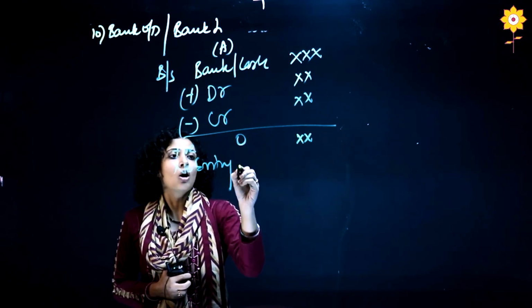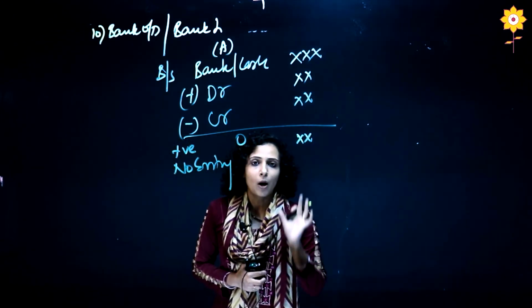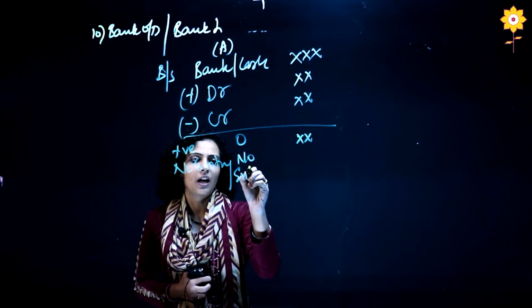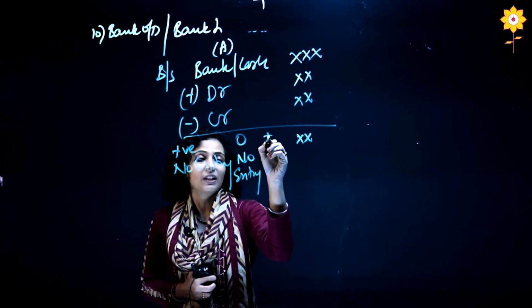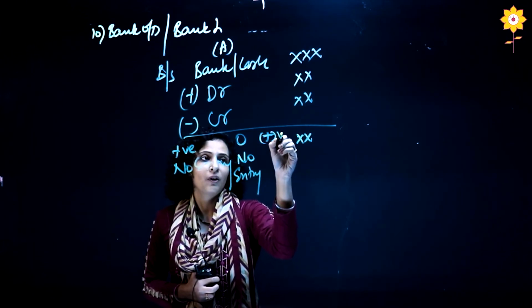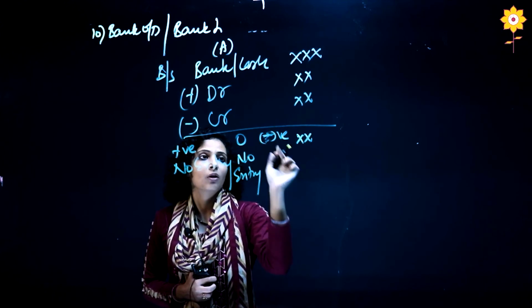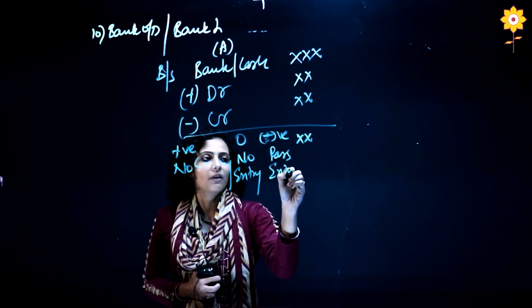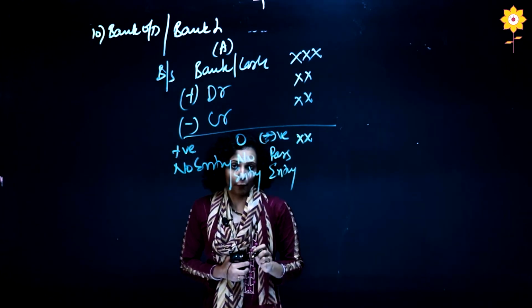If it is 0, again that means exactly the same amount I had, so I have used that, again no entry. I have paid it, don't need it. But if it is negative, then I have to pass the entry. Whatever is the negative amount, that entry I have to pass.